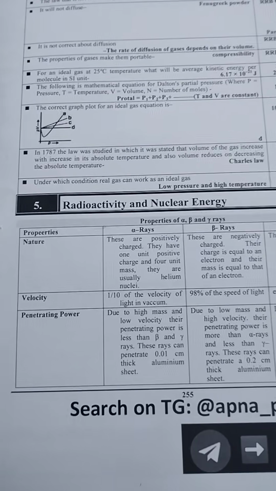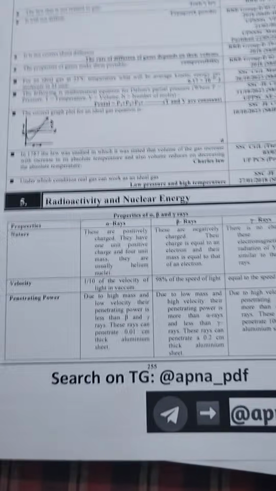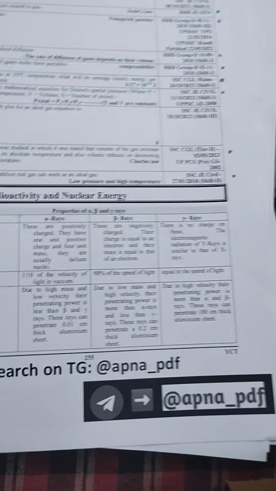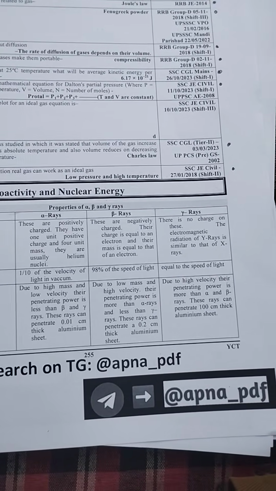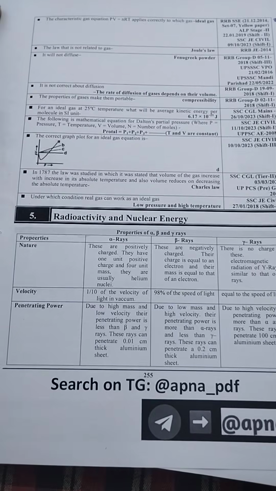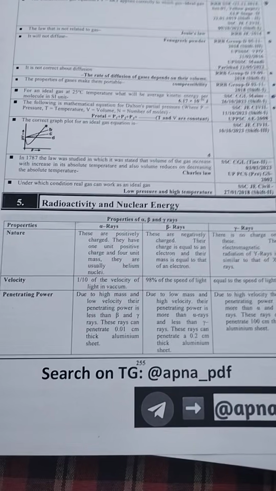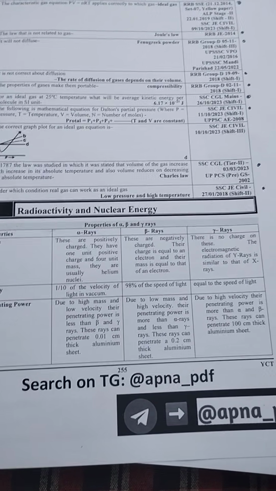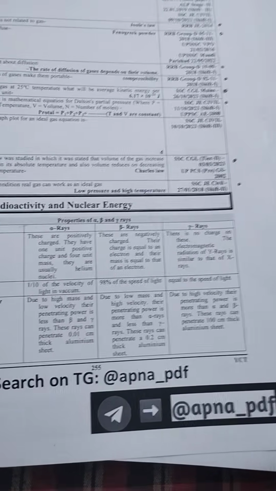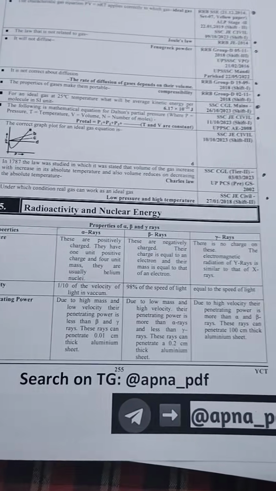Alpha rays are positively charged, beta rays are negatively charged, and gamma rays have no charge, they are neutral. The velocity of alpha rays is 1/10 of the velocity of light in vacuum, beta rays 98% of the speed of light, and gamma is equal to the speed of light. Penetrating power: alpha is least penetrating, beta is more than alpha, and gamma is the most. It can penetrate a 100 cm thick aluminum sheet.